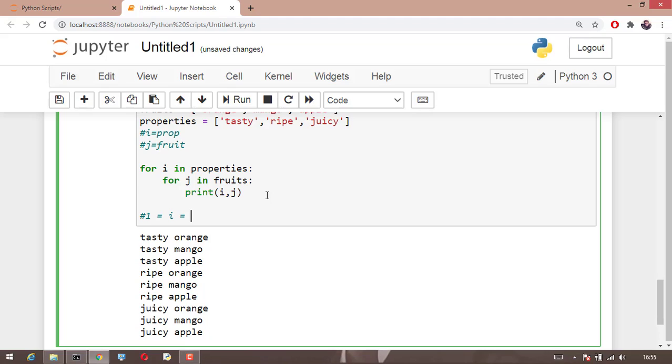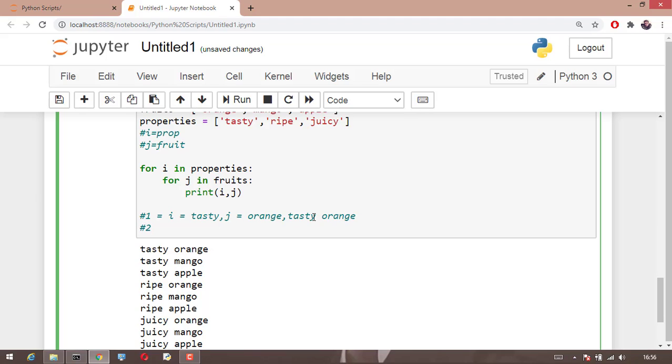So first i is equal to tasty, then this first line gets executed and i will take the property tasty and it will come inside this for loop. And here you can see j in fruits, so it will take the first fruit. In our case, it will be orange. And then after executing this line, it will go inside the print statement, which is i comma j. So the total statement, tasty orange, will be printed out.